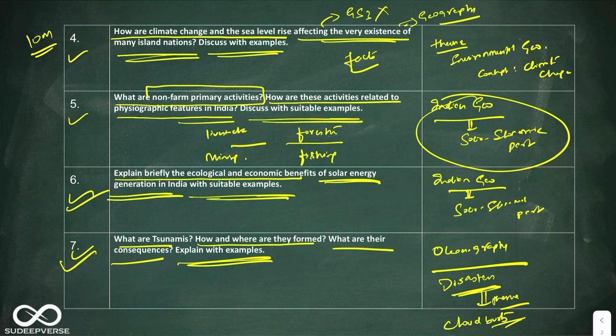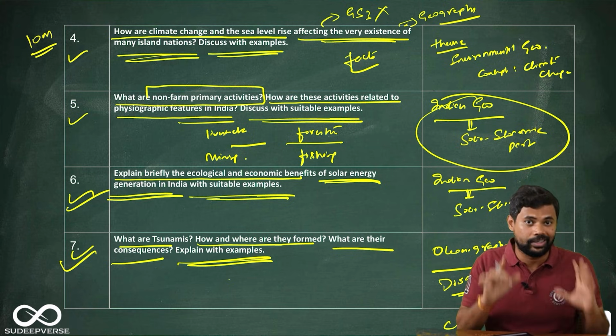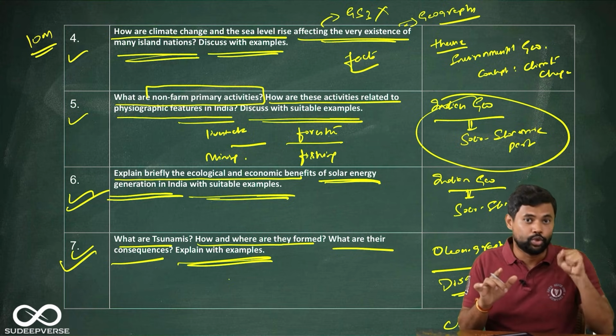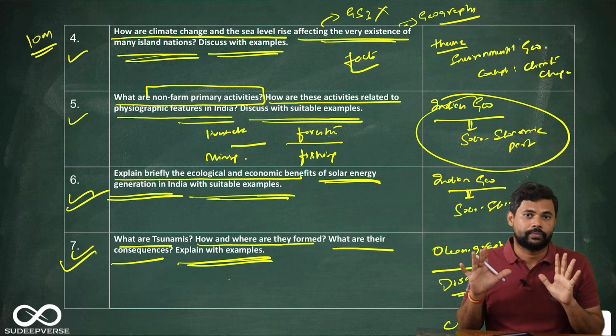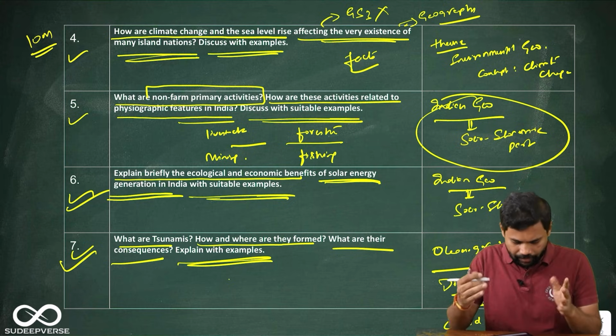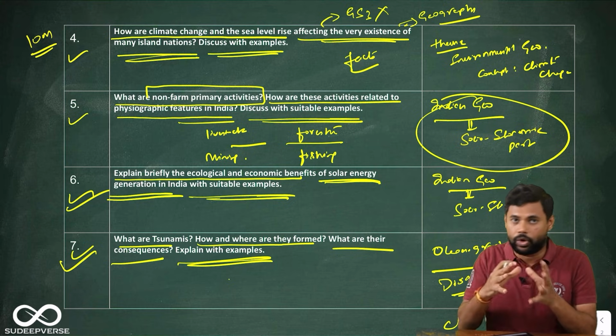Cloudburst is a concept that you can take in climatology, but it is a concept that you can take in disasters also. So always keep in your mind that when you go to write the geography mains exam, you should also revise your environment book as well as your disaster notes. Both the notes of environment and disaster are important because you can use them in order to write a good answer. Okay, so I hope that you understood this. Anyways, we will at the end summarize what the takeaways are.